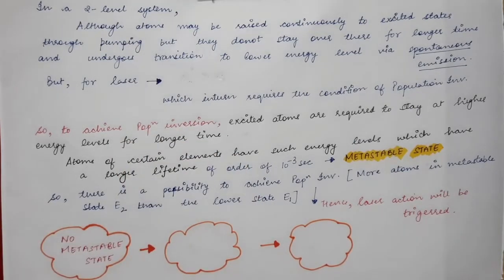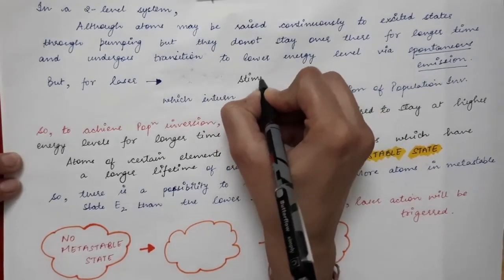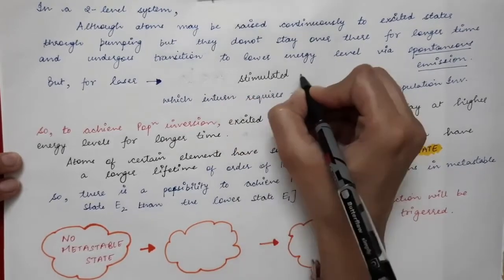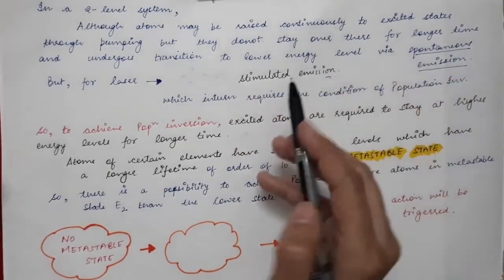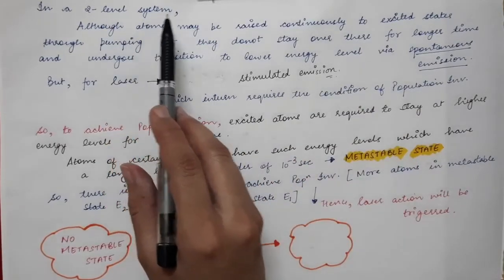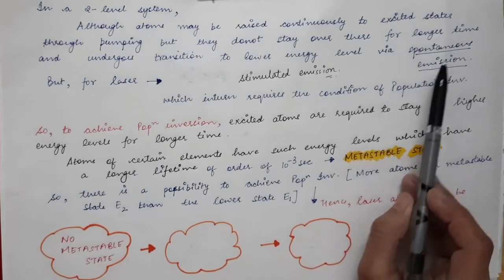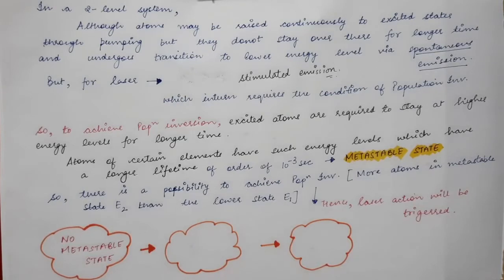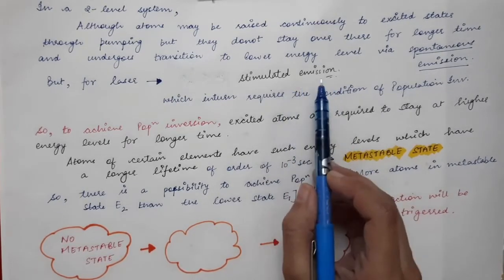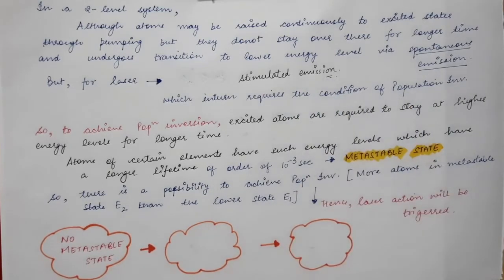But for laser, what do we need? We need stimulated emission. In the case of a two-level system, atoms from the excited state will go to the ground state via spontaneous emission, but for laser we require stimulated emission, and the rate of stimulated emission is higher when the population inversion condition is achieved.